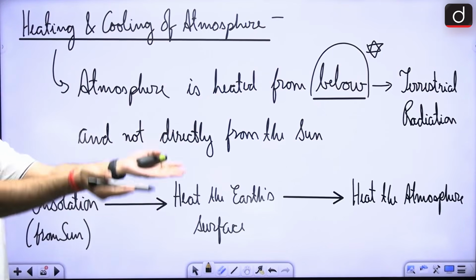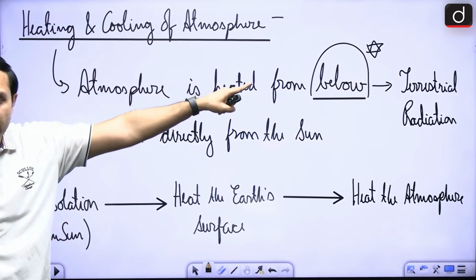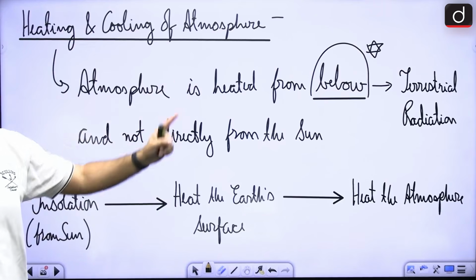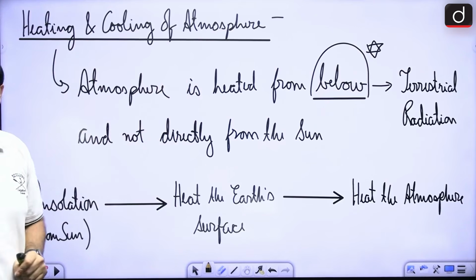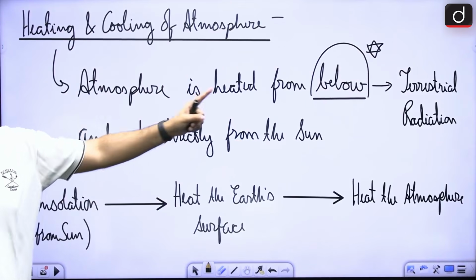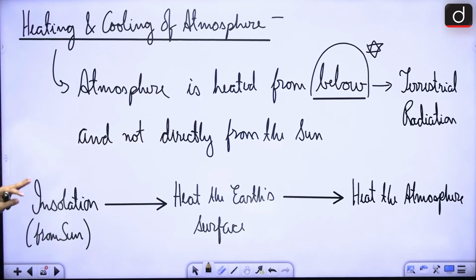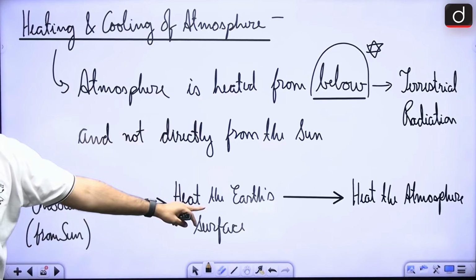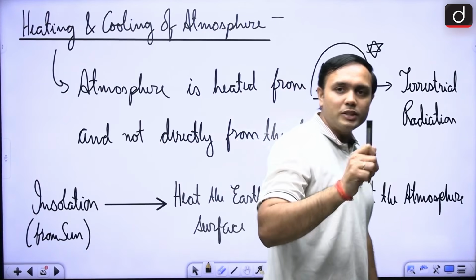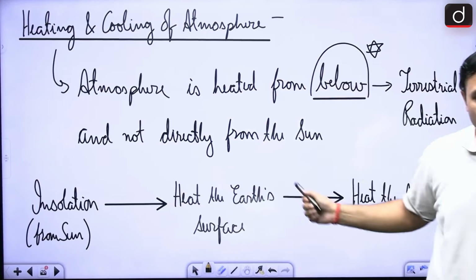So here the heat is coming from below, from terrestrial radiation, right? The long wave radiation, that is the major cause of heating of the atmosphere, right? It is not being directly heated by the sun, but by the terrestrial radiation. So the insolation that is being received from the sun is heating the earth's surface, and that is heating the atmosphere. All right. So this becomes a very important flowchart for you to remember.